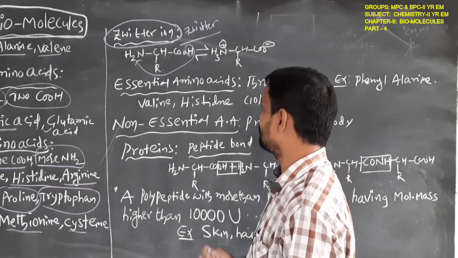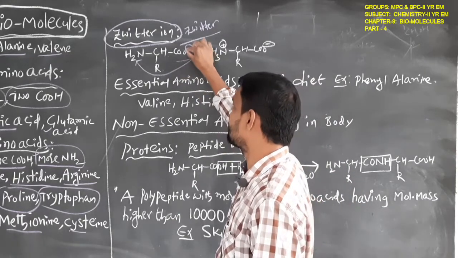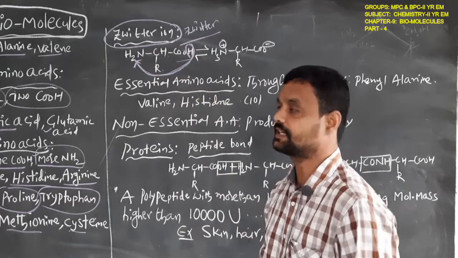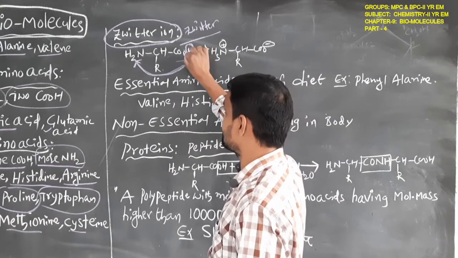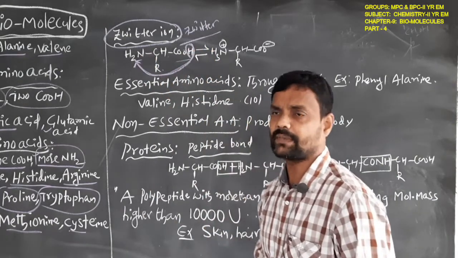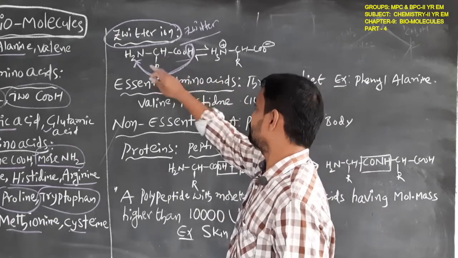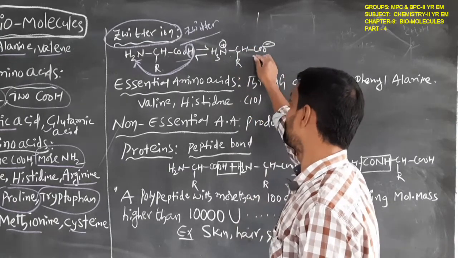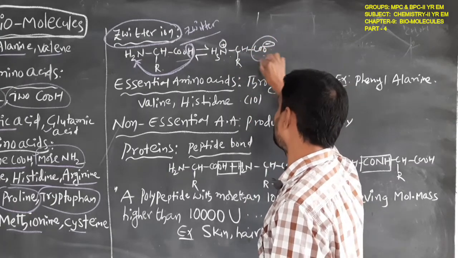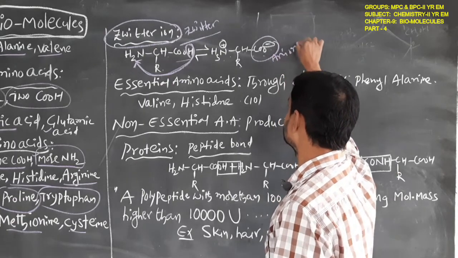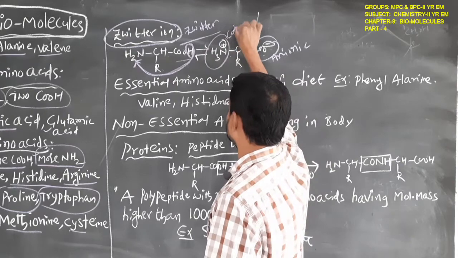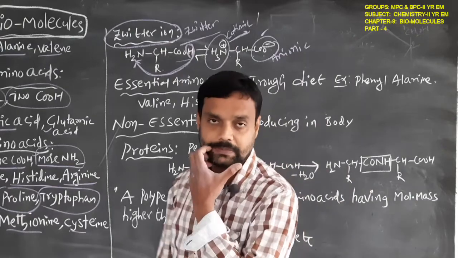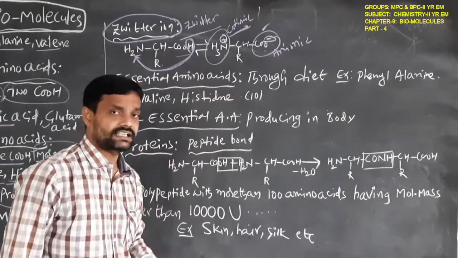This is the amino acid general formula. In the general formula, the carboxylic acid hydrogen atom is transferred to the amine functional group. Okay students, the hydrogen atom from the carboxylic acid is transferred to the amine functional group. Then NH2 is converted to NH3 plus, bonded to CH R, bonded to COO minus. So this is the anionic part and this is the cationic part. In one molecule both anionic and cationic parts are present, and that is called a Zwitter ion.